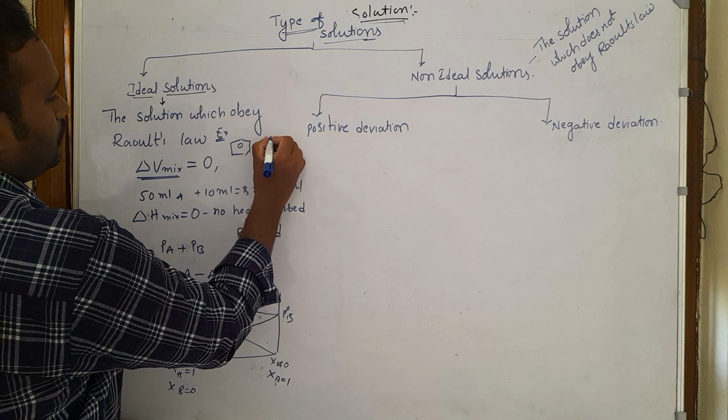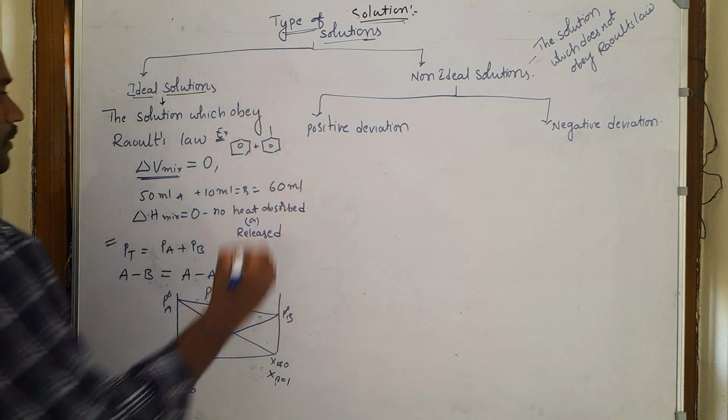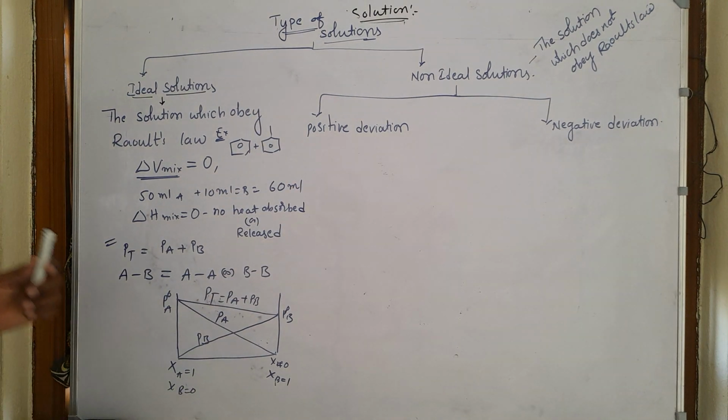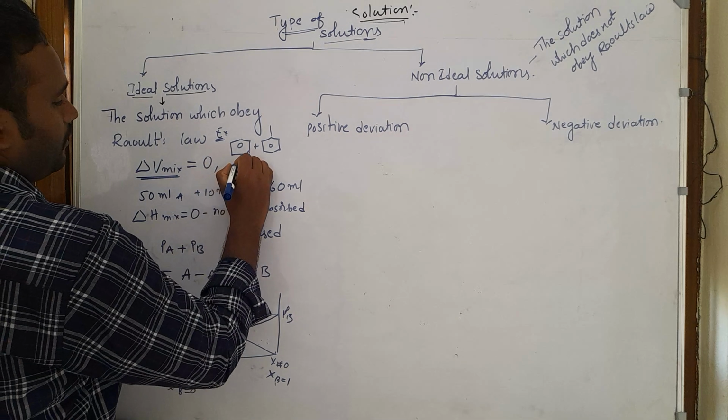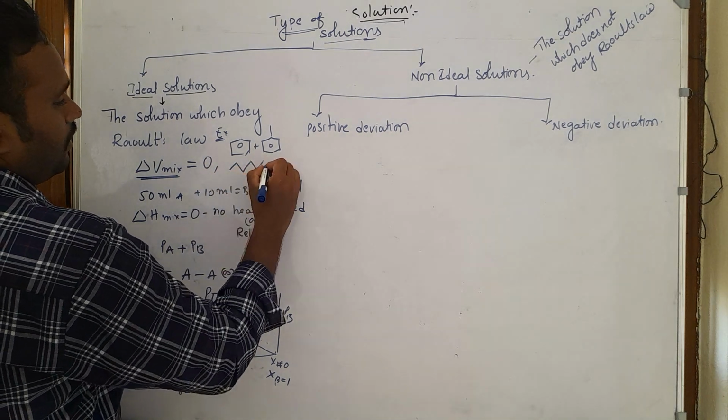And as examples of ideal solutions, we can take benzene plus toluene. Benzene plus toluene is an example of an ideal solution. N-hexane plus N-heptane is also one of the examples of an ideal solution.